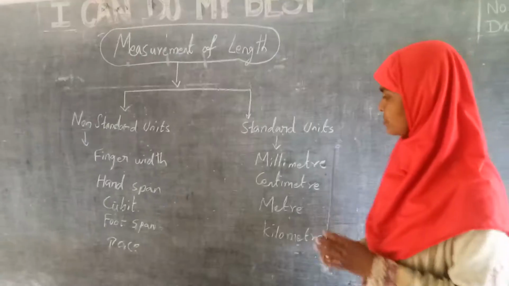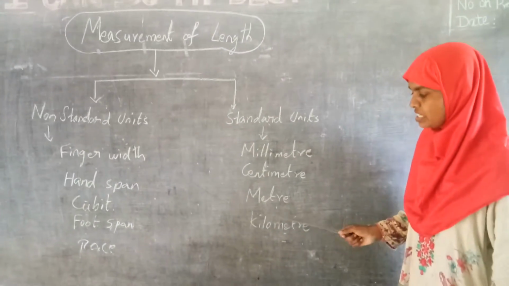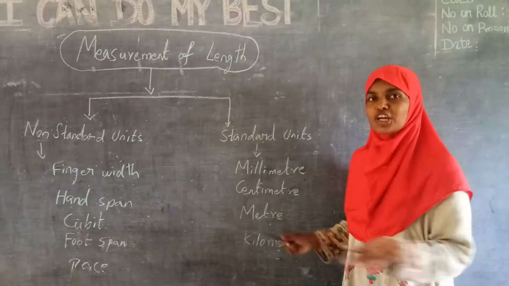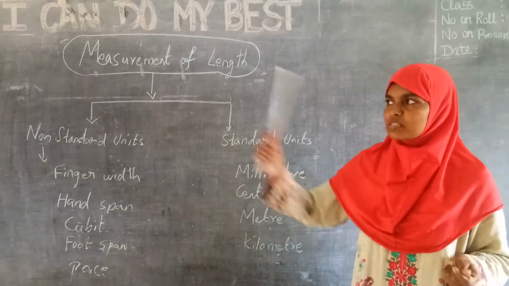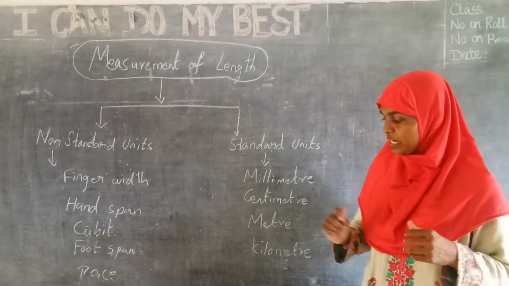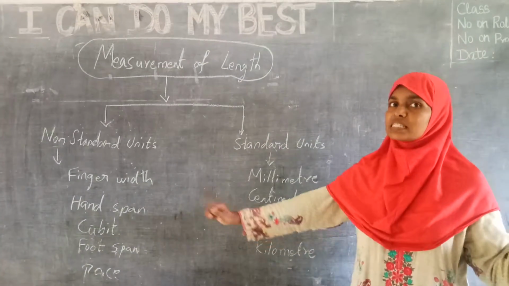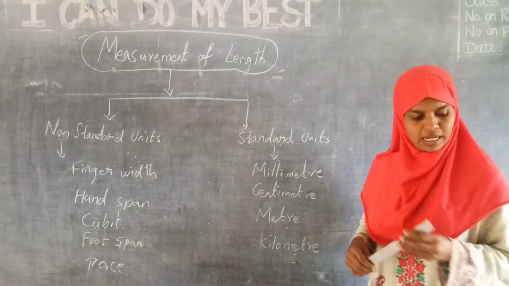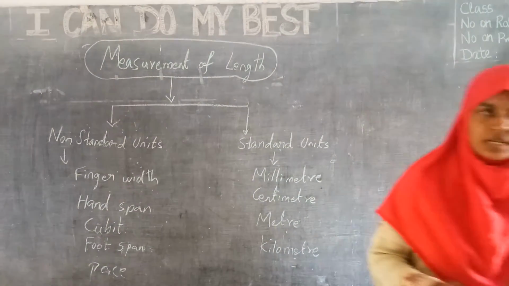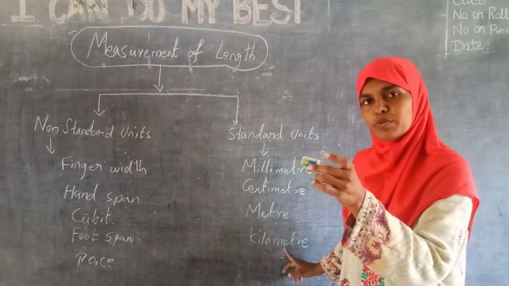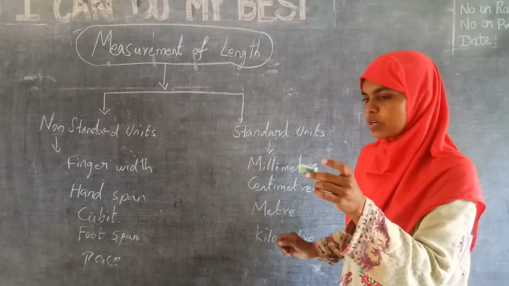Measurement we used to take like this. This is standardized measurement: millimeter, centimeter, meter, kilometer. Even in the bus you would have heard from your father or your uncle how many kilometers far, like 150 kilometer, 200 kilometer. Kilometer is the lengthiest one. For long distances, we have to go for kilometers. If you have a small length, like this eraser, I need not go for kilometers, which are long. I can go for millimeters.